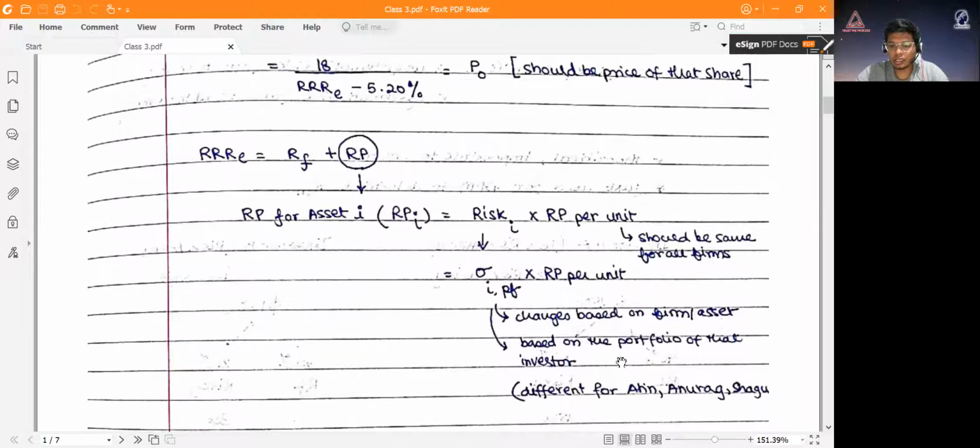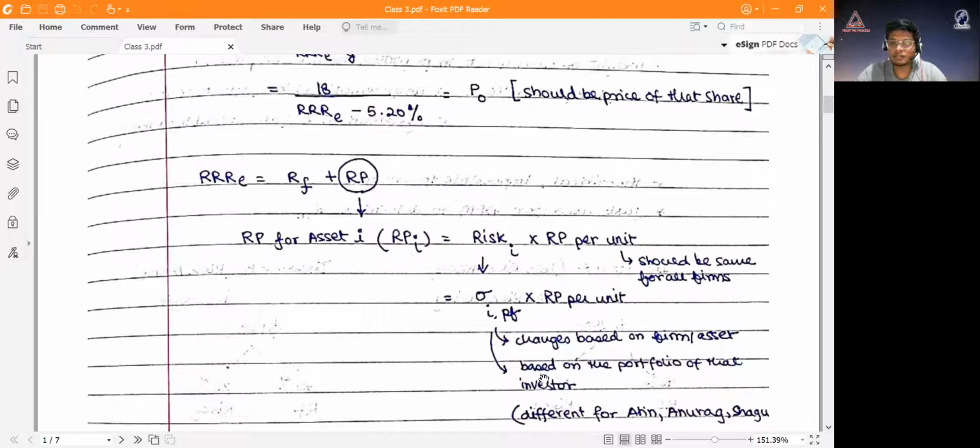So for example, Atin, Anurag and Shagun. Sorry Shagun, the N got cut off. Different investors will have a different portfolio. For example, Atin might be a risky investor. He might have invested a lot of money in the equity share market and a little bit of money in the bond market. Anurag might have invested a lot in maybe Bitcoin. Shagun might have invested a lot in the bond market.